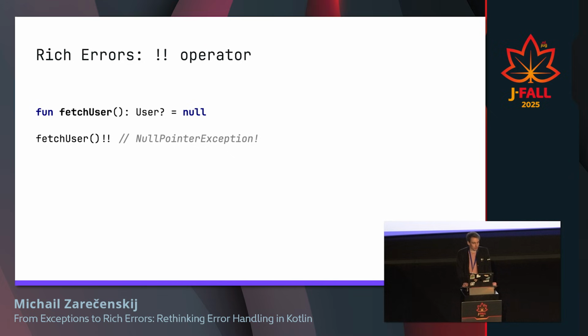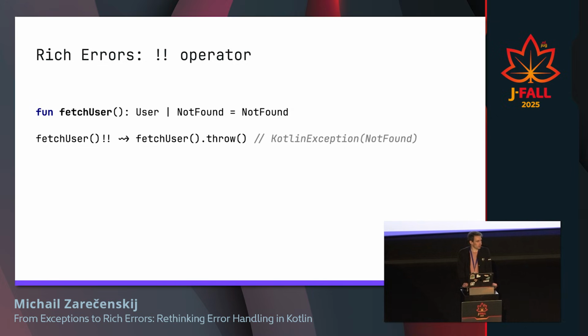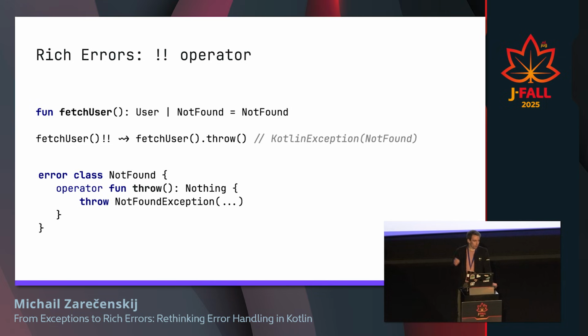And here we want to do the same with rich errors. So if you have a fetch user and it turns out that it returns some error like not found, then fetch user with two exclamation marks will be translated to fetch user.throw and throw an exception. All errors have this from the basic error class, fun throw, which returns Nothing, which means that it should throw an exception. And you can override it in case some user wants to throw exceptions and use exclamation marks. So that's the other thing.